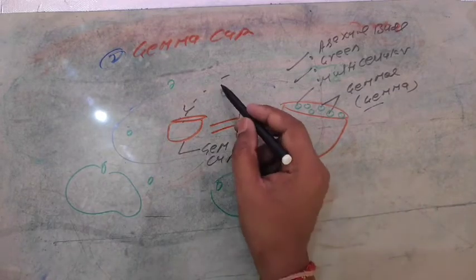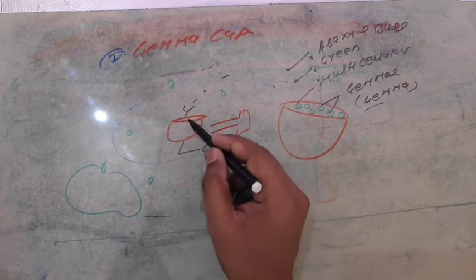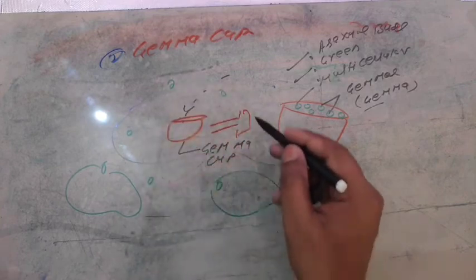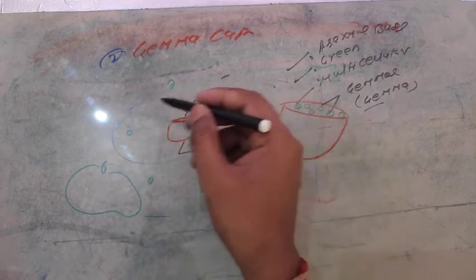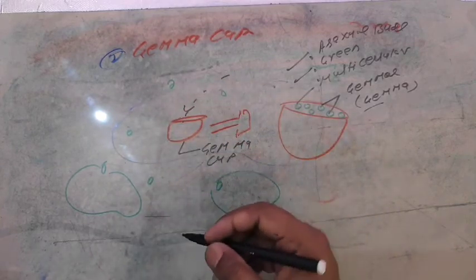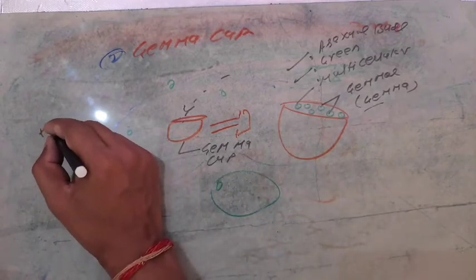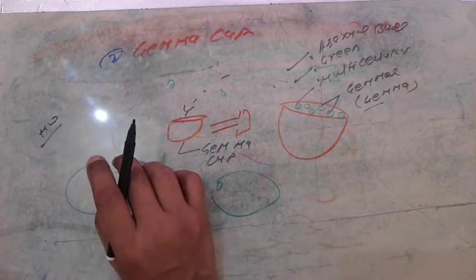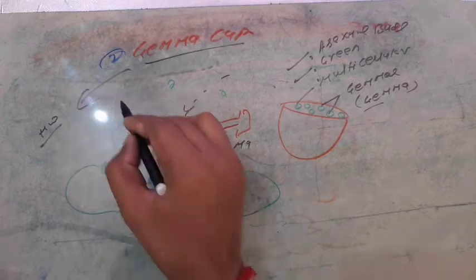When the water droplets fall, then it will split out, distribute and scatter throughout the near area and form the different thalli. So it is your homework: write down how gemma cup helps in asexual reproduction.